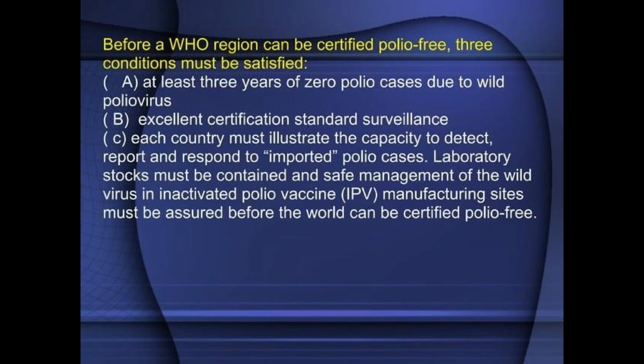Before a WHO region can be certified polio-free, 3 conditions must be satisfied. 1. At least 3 years of zero polio cases due to wild poliovirus. 2. Excellent certification standard surveillance. 3. Each country must illustrate the capacity to detect, report and respond to imported polio cases. Laboratory stocks must be contained and safe management of the wild virus in inactivated polio vaccine, IPV, manufacturing sites must be assured before the world can be certified polio-free.